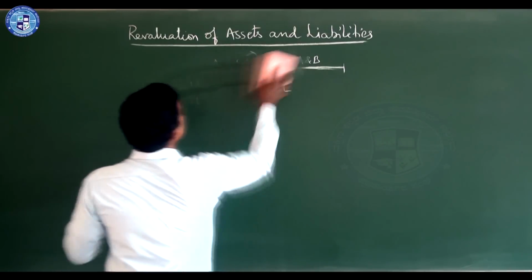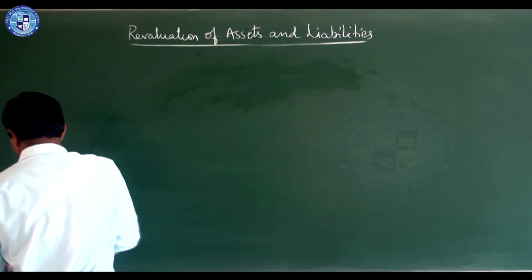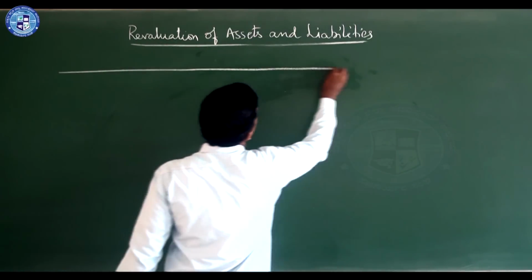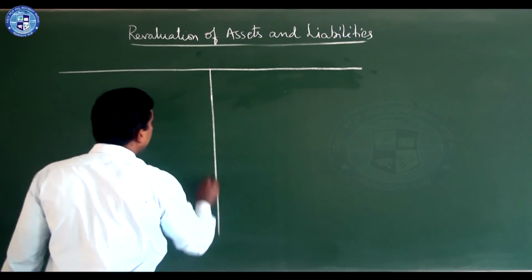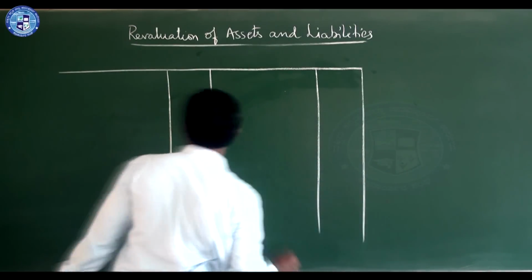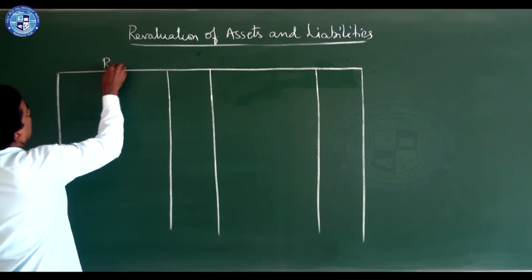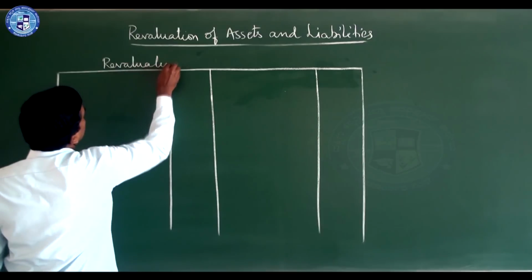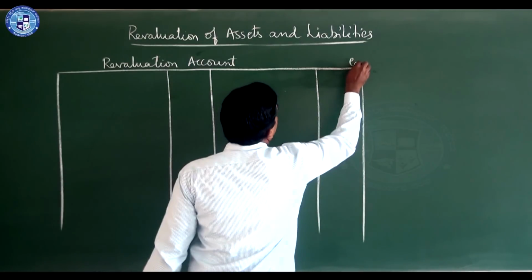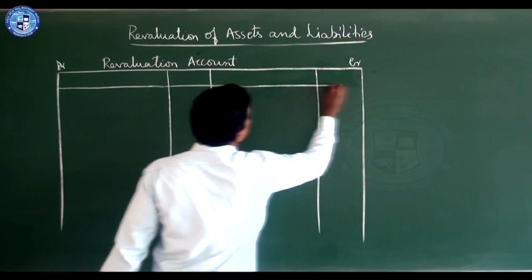Just to see here, the revaluation account. It is similar to admission. Here also the revaluation account has credit and debit sides, and you know all those things.